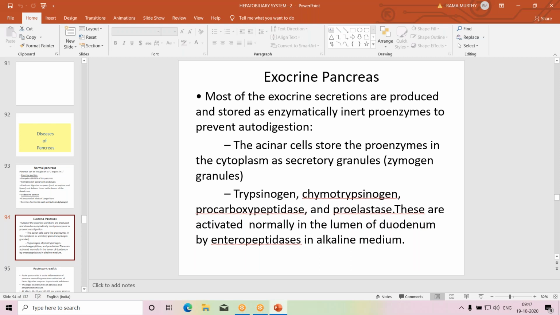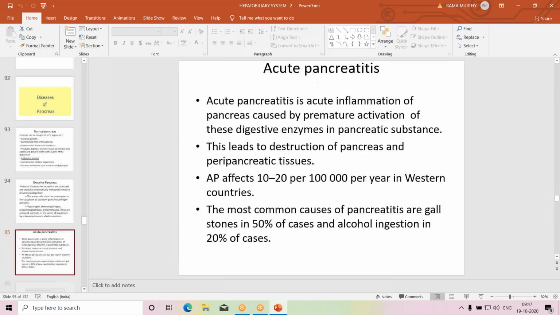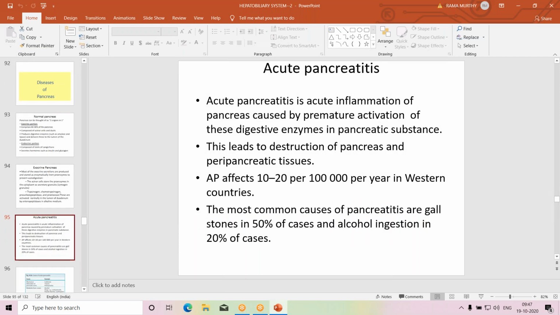The condition of acute pancreatitis is because of autodigestion by the prematurely activated enzymes produced by the pancreas itself. So as a result of digestive function, there is inflammation of the gland.